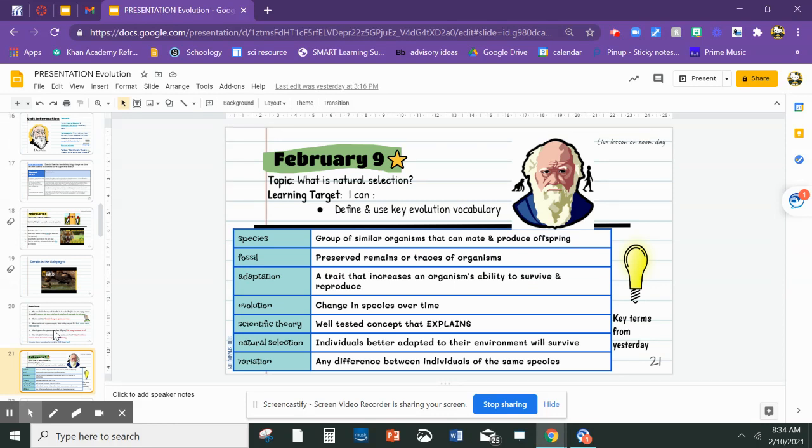On Tuesday, the students defined some terms: species, a group of similar organisms that can mate and produce offspring; a fossil, preserved remains or traces of organisms; adaptation is a trait that increases an organism's ability to survive and reproduce; evolution is a change in species over time; a scientific theory is a well-tested concept that explains something; natural selection is individuals better adapted to their environment will survive; and variation is any difference between individuals of the same species. Again, you want to pause this video at this time and make sure these definitions are recorded in your notebook.